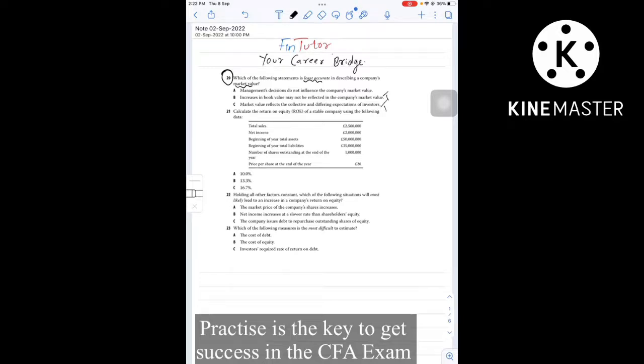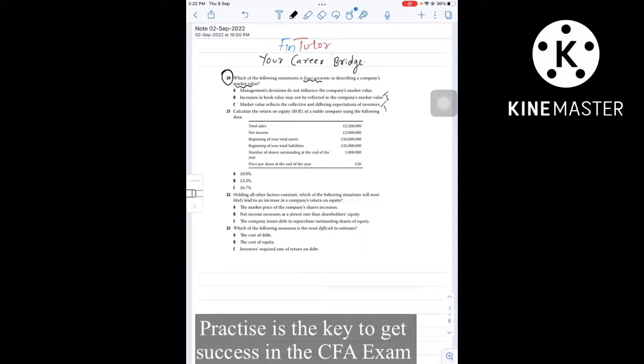Why so? Because management may be accomplishing its objective of increasing the company's book value. This increase may not be reflected in the market value of the company's equity because it does not affect investors' expectations about the company's future cash flow. So therefore B and C are correct.